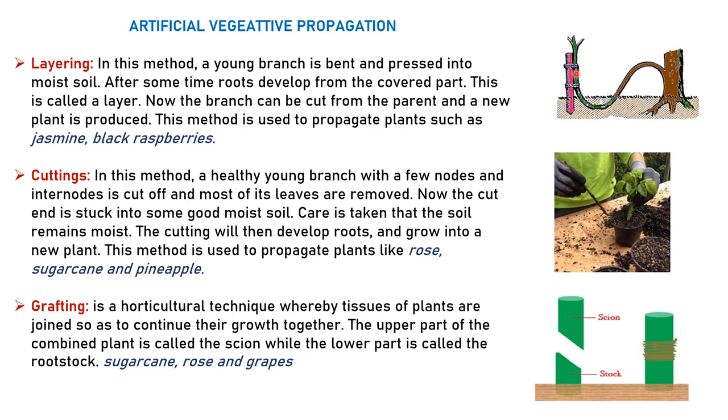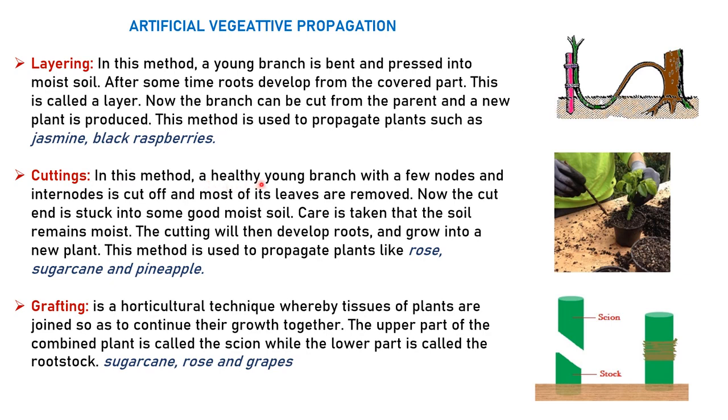Okay, so in different types of fruit plants we use such techniques: in apples, in jasmine flowers, in black raspberries, in lemon, in mangoes. Here we can reduce the time limit, and we can get fruits and flowers in these plants much earlier than expected naturally.